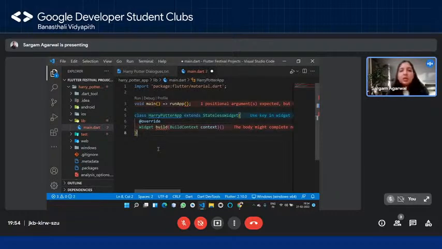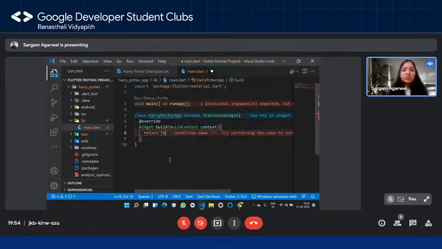Now you can see that build is still giving some error, and that is because we are not returning anything out of it when we have mentioned that we're going to be returning a widget. So for the time being, I'm simply going to return a text widget, and in the text widget, since there's one positional argument as a string, I'm going to take that up.